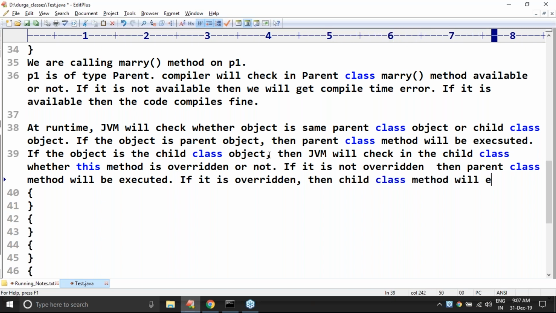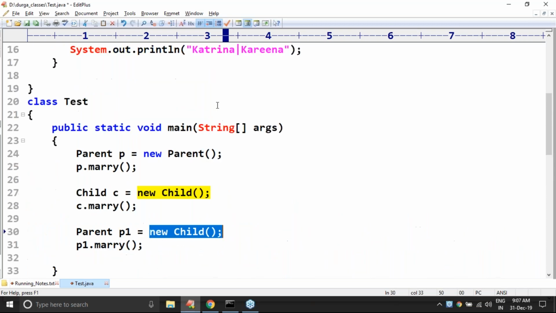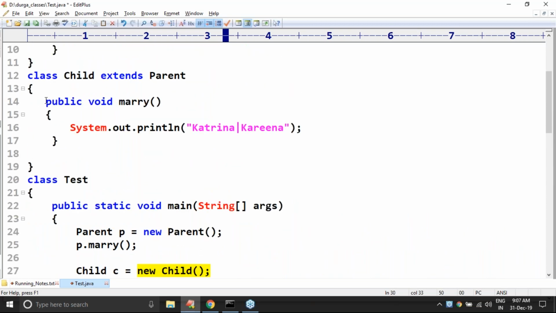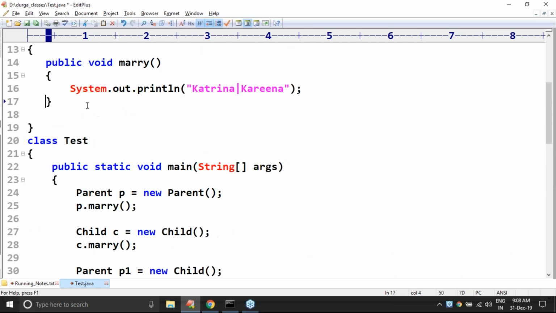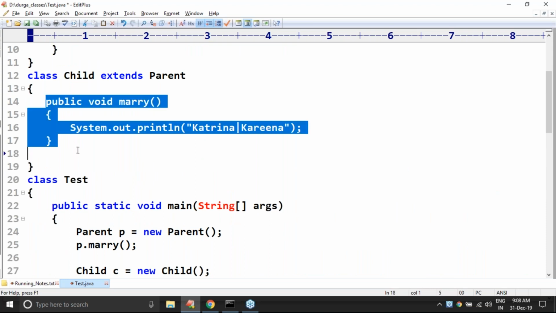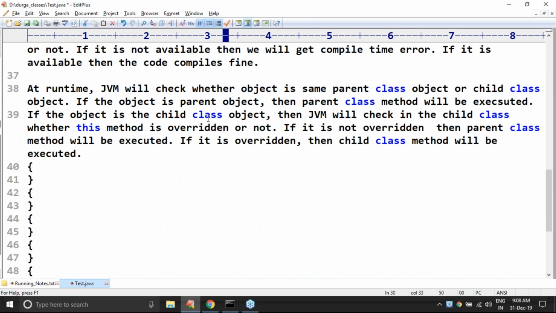Sir, why am I typing this one? It's a very, very important point, sir. Now observe, at runtime the object is a child class object. Immediately JVM will check in the child class whether that method is overridden or not. Yes, it's overridden. So at runtime the child class method is going to execute, because the runtime object is a child class object. So if it is overridden, then the child class method will be executed.